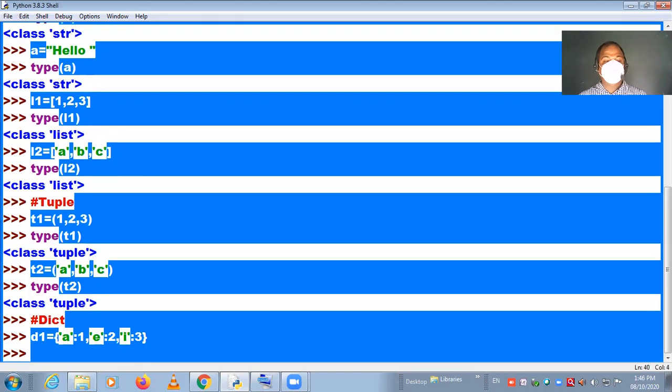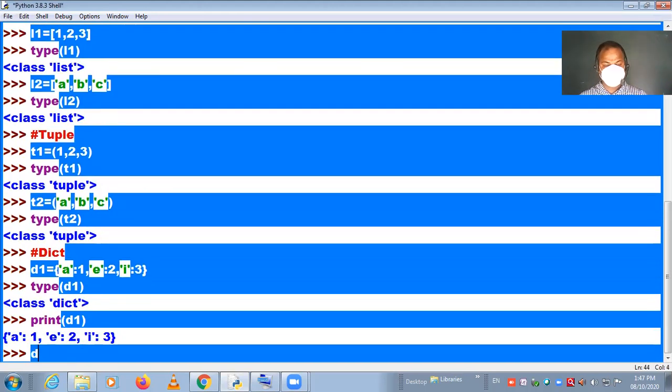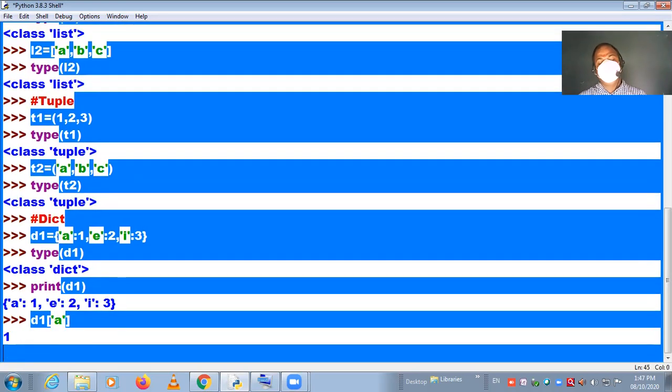Now if you are checking the type of d1, it is dictionary. If you are willing to print it, print d1. To print a particular value, you have to write the name of the key. This is the key and this is the value. One is the value, e is the key and two is the value. So we just write the name of the key in d1 and it will show you the value.